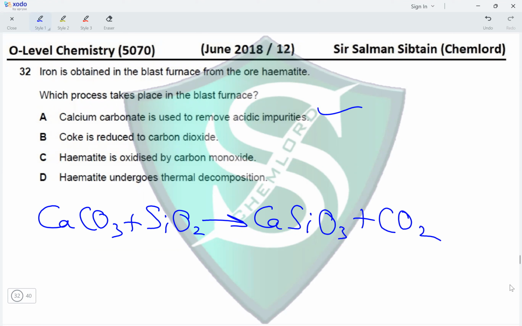Next, coke is reduced to carbon dioxide. No, coke is oxidized to carbon dioxide because coke is carbon. Hematite is oxidized by carbon monoxide. No, hematite is reduced by carbon monoxide.